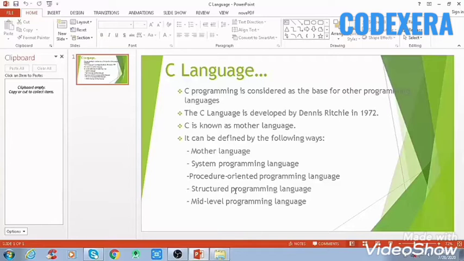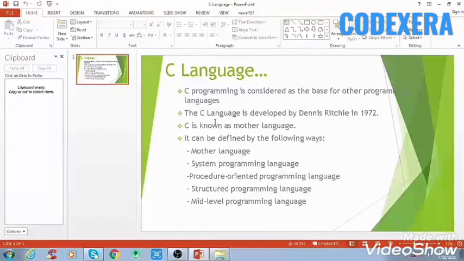It is a general purpose high level language that was originally developed by Dennis Ritchie in 1972. It was first implemented on the DEC PDP-11 computer in 1972. It is also considered the base for other programming languages like C++, C Sharp, etc. That's why it is known as the mother language.